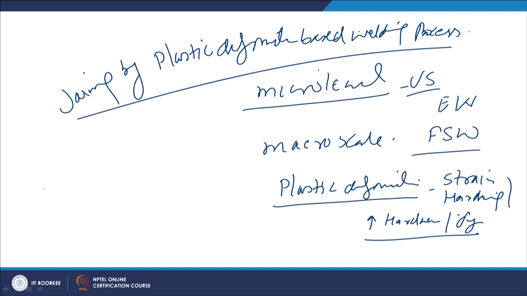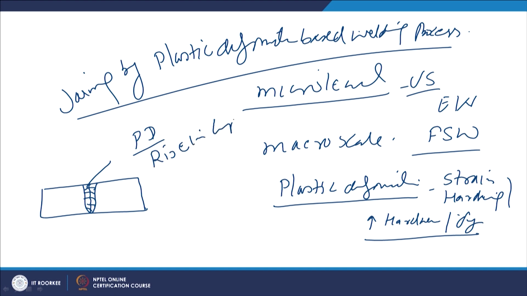So, if we take any example where this kind of joining is applied, where there is large scale plastic deformation like in friction stir welding, along with the plastic deformation some frictional heat causes a rise in temperature of the nearby metal system.